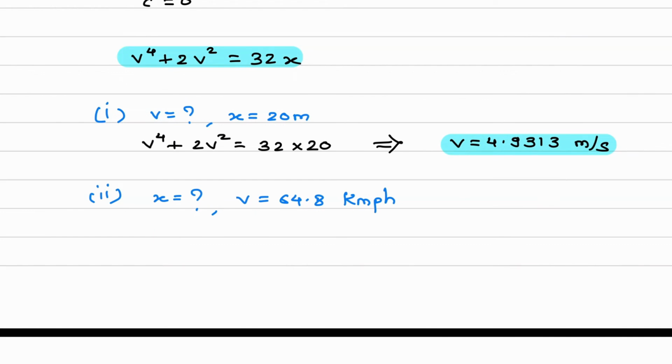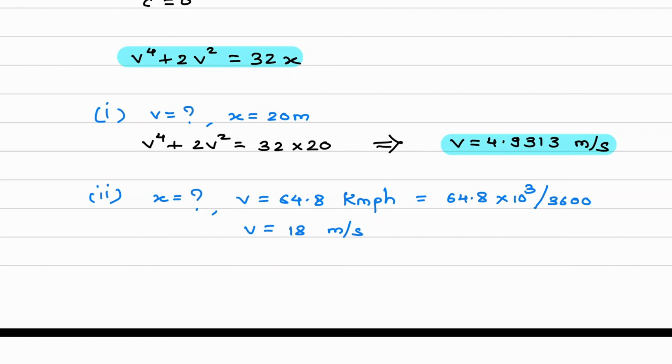So this velocity: how to convert kilometer per hour to meter per second? Convert 64.8 kilometer per hour to meters by multiplying by 1000 and dividing by 3600. From here we can calculate the velocity, which is equal to 18 meter per second. Now substitute the values in the main equation which has been written over here.